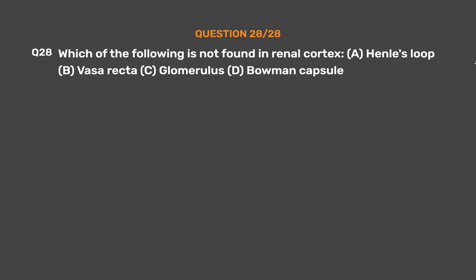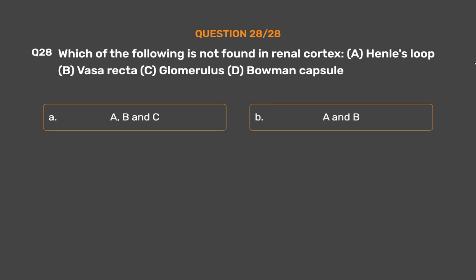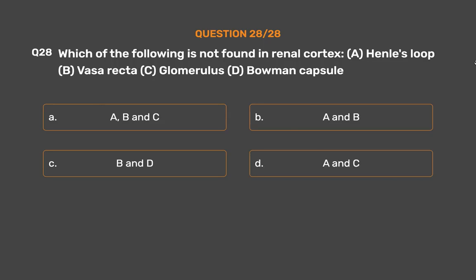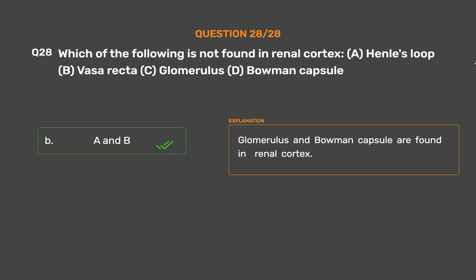Question number 28. Which of the following is not found in renal cortex? A. Henle's loop. B. Vasa recta. C. Glomerulus. D. Bowman capsule. Option A. A, B and C. Option B. A and B. Option C. B and D. Option D. A and C. The correct answer is option B. A and B. Glomerulus and Bowman capsule are found in renal cortex.